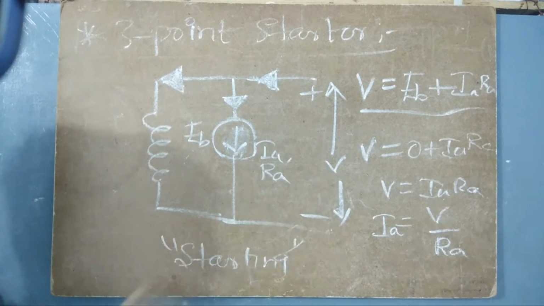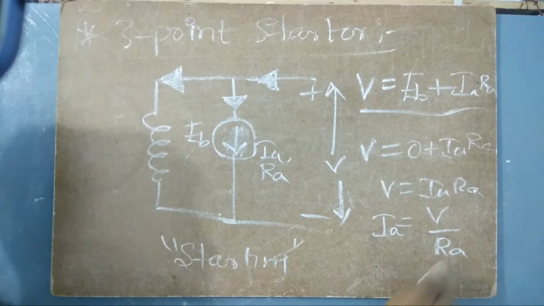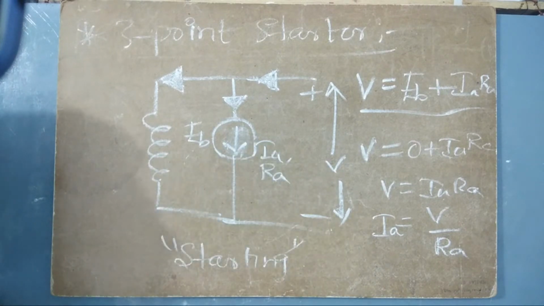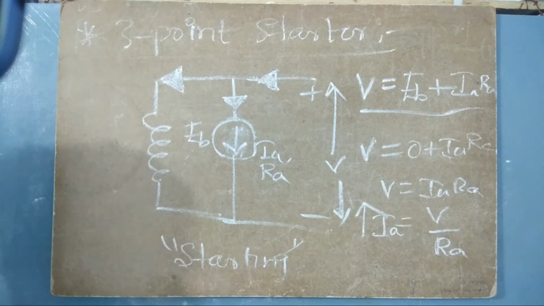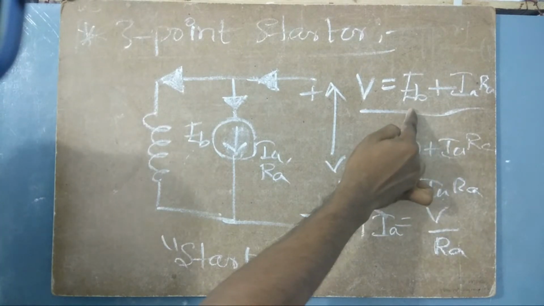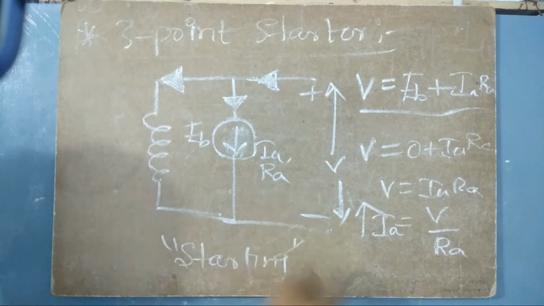So when the resistance is very low, the current intensity will be very high, no matter what voltage we give. When the resistance is low, the value of current is always high. Because we are using copper wire here, which has the lowest resistance, there will be the highest amount of current. So the amount of current is increasing. At the start, there will be no back EMF, and because of the absence of back EMF, the current in the armature is very high.